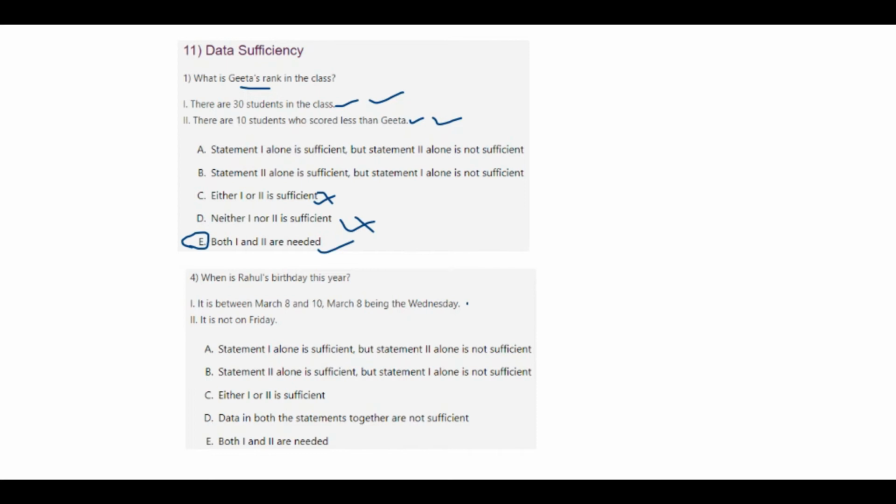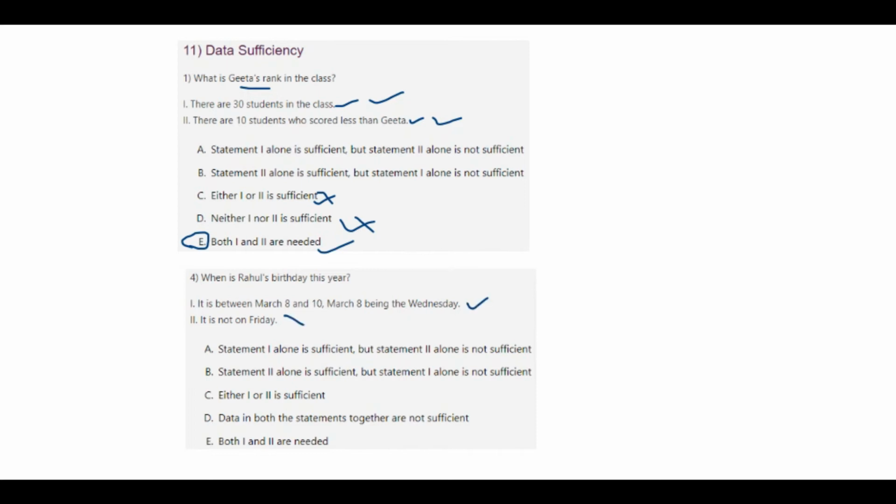Similarly, when is Rahul's birthday this year? So it is between March 8 and 10, March 8th being Wednesday. So Rahul's birthday is between March 8 and 10, March 8th being a Wednesday. It's between 8, 9 and 10. So therefore this is sufficient.